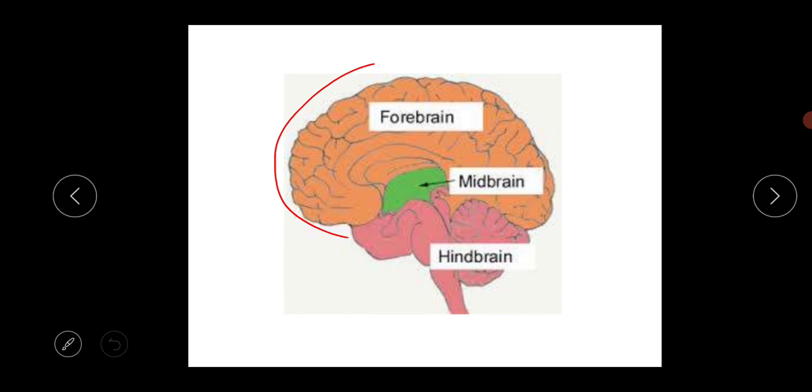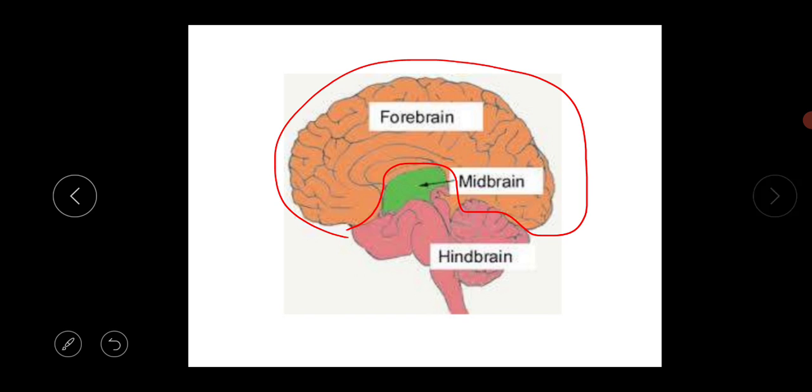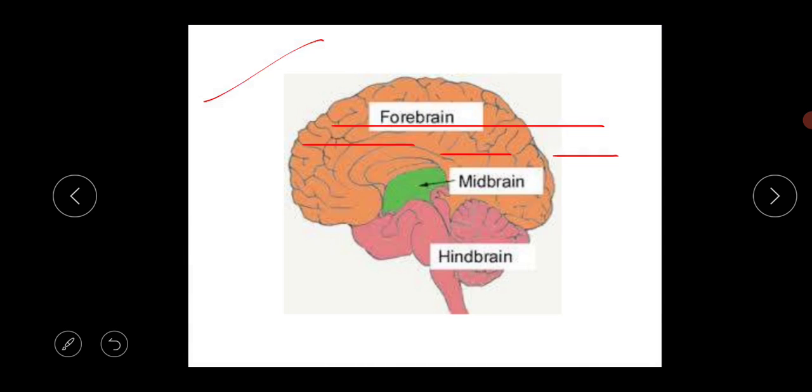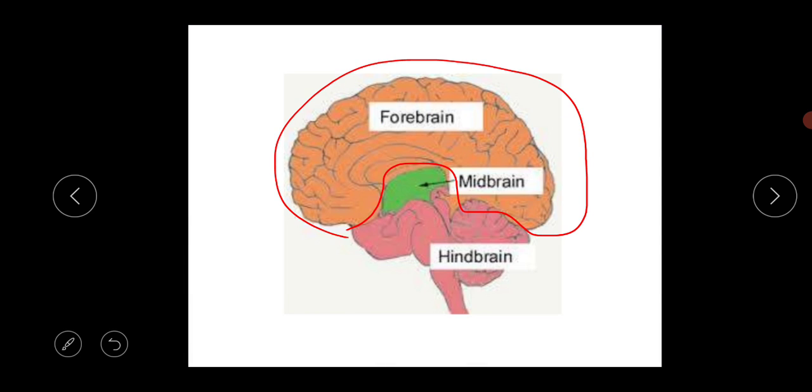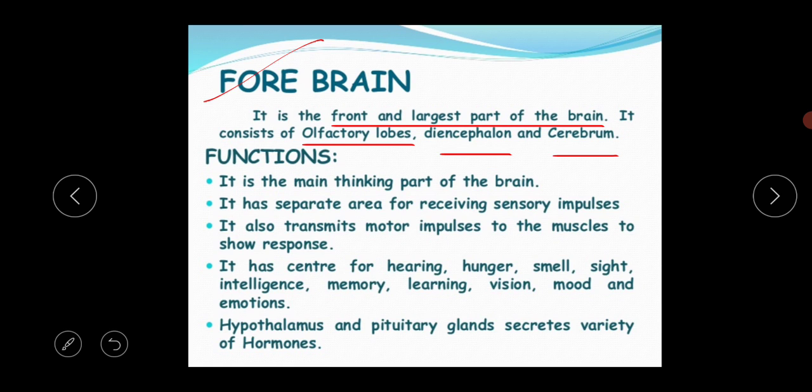This whole orange color structure is the forebrain. It is the most important part of the brain, the frontal portion, and the largest part of the brain.